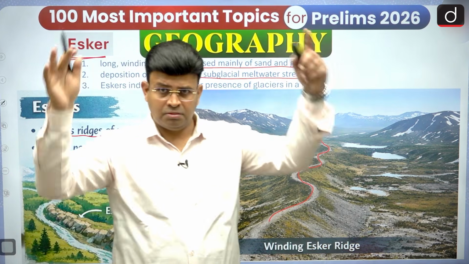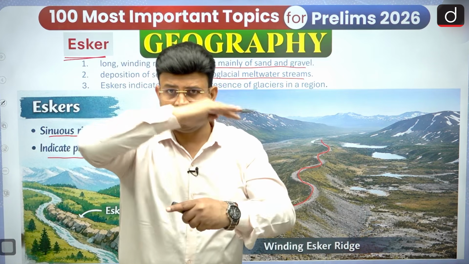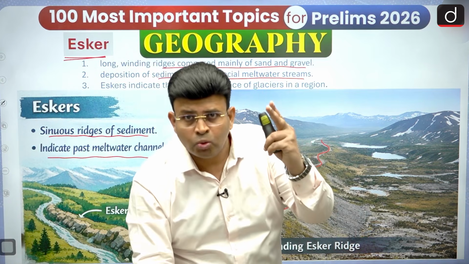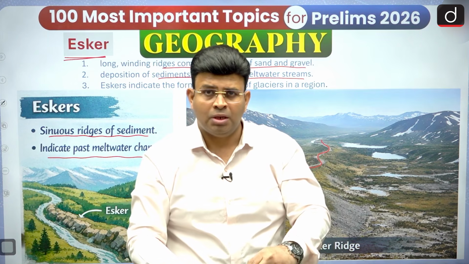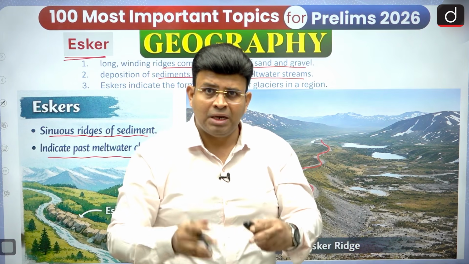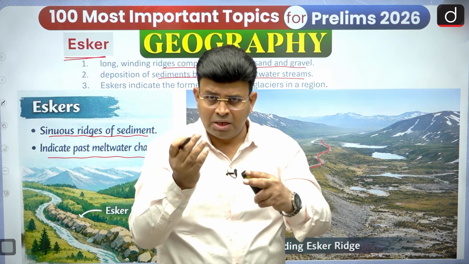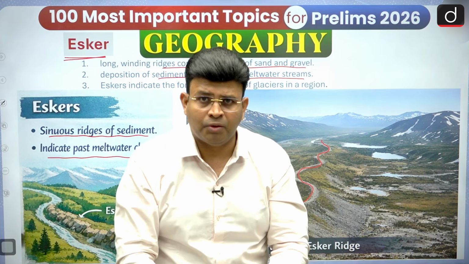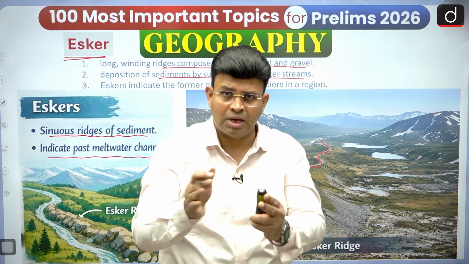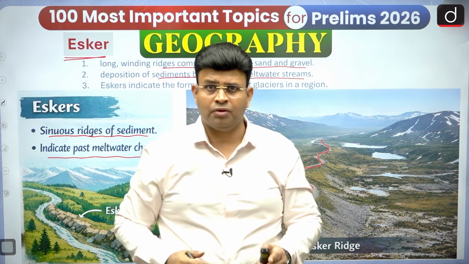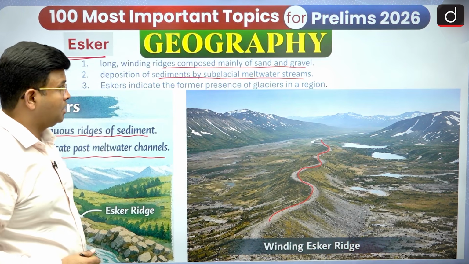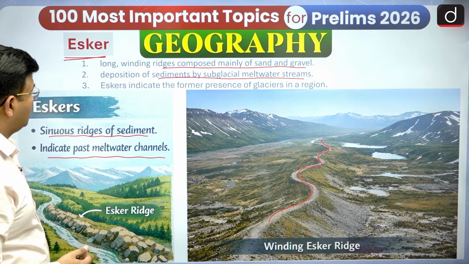So within the glacier, below, there is a large glacier and it is moving like that. It is happening at the bottom of the glacier, where water is melting, and due to the melting, the particles in the glacier start depositing on the bed of the mountainous slopes, and then they start forming some kind of ridges. So it is happening due to meltwater, and sand and gravel are the major particles. Clay is not there.